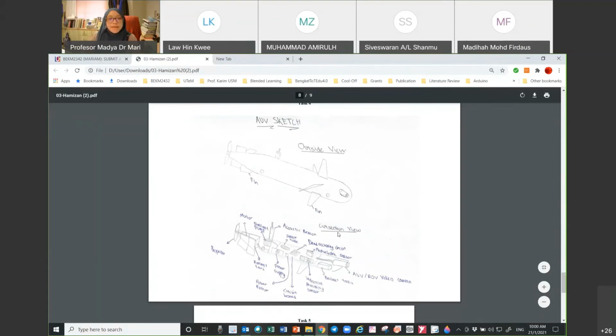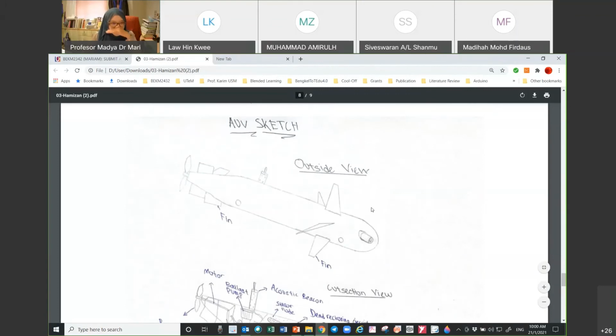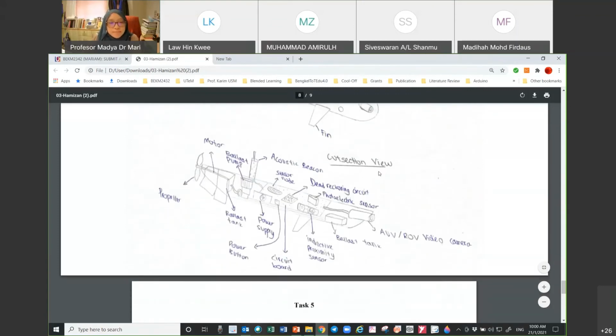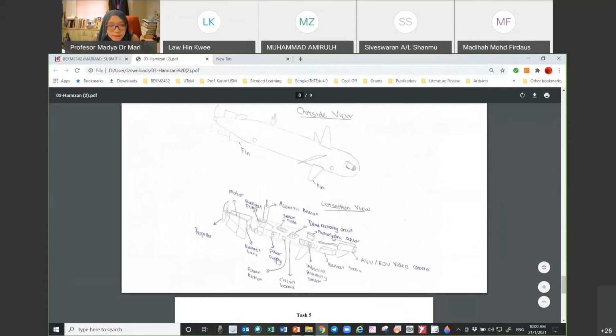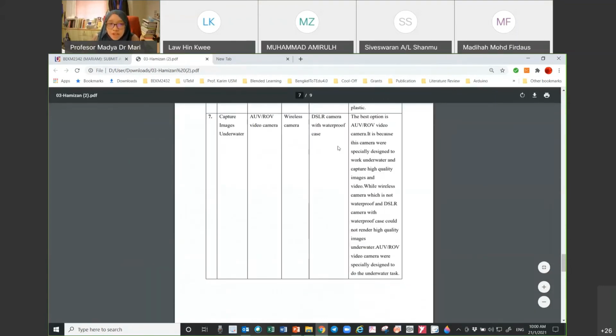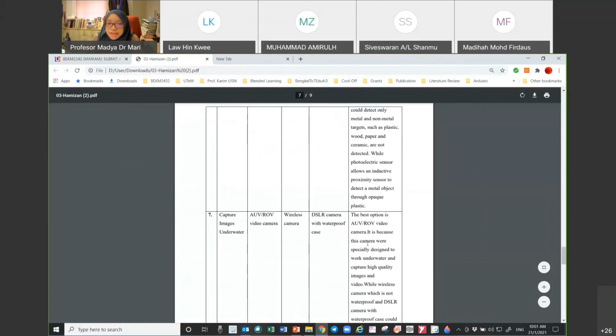My comment on this AUV sketch, the cut section view: make sure that whatever sensors or actuators you are drawing in the sketch should be related with what you mentioned in the option that you chose.